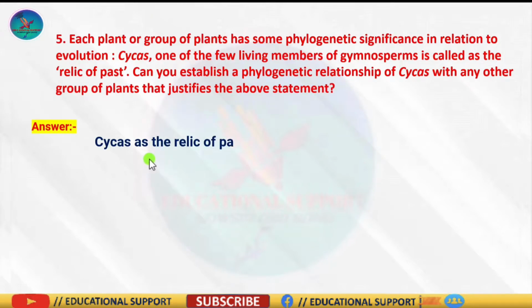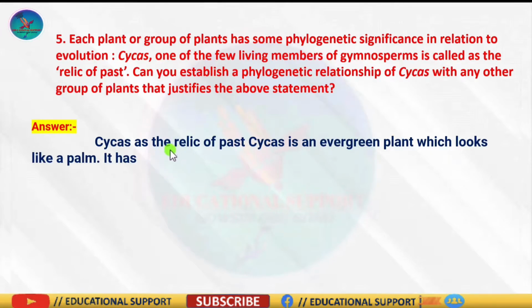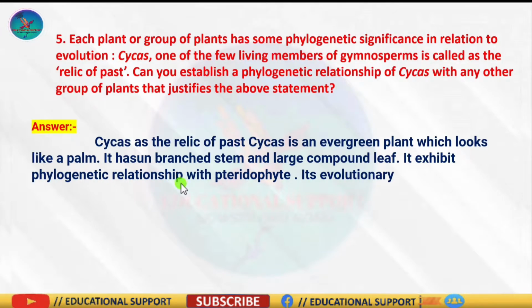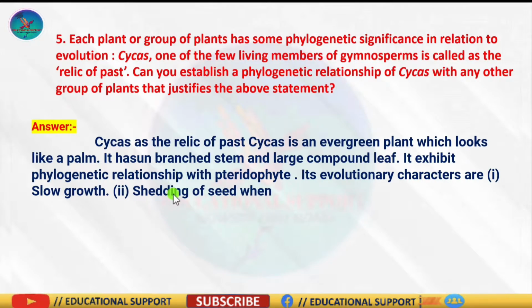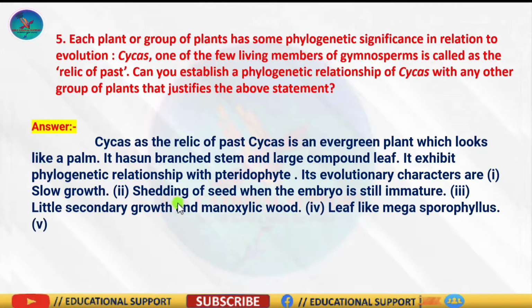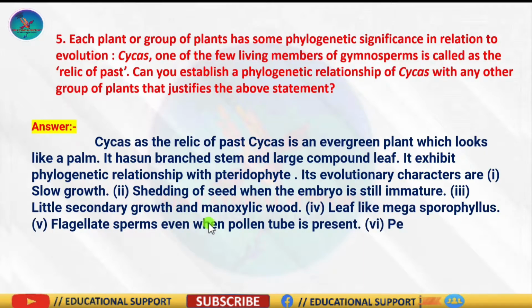So Cycas, one of the few living members of gymnosperms, is called the relic of the past because it has so many characteristics which are very similar to pteridophytes, like slow growth, shedding of seed when the embryo is still immature, little secondary growth, leaf-like megasporophyte, flagellate sperms even when pollen tube is present, persistent leaf bases, arrangement of microsporangia, well-defined archegonia, and so on.